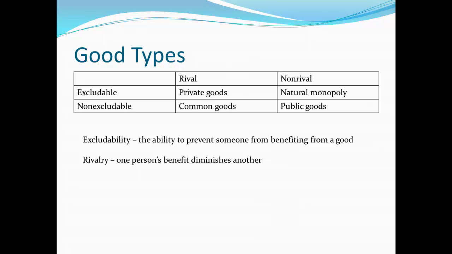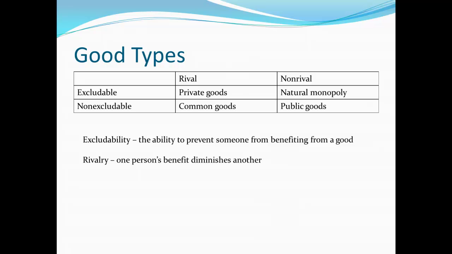Typically, we would say public goods include things like national security, where if the army's out there protecting my house, it doesn't prevent them from also protecting your house, so it's non-rival. At the same time, it's non-excludable. It's very difficult to say, well, I'm going to protect my house without protecting my neighbor's house at the same time. It's non-excludable, non-rival. We'd call that a public good.